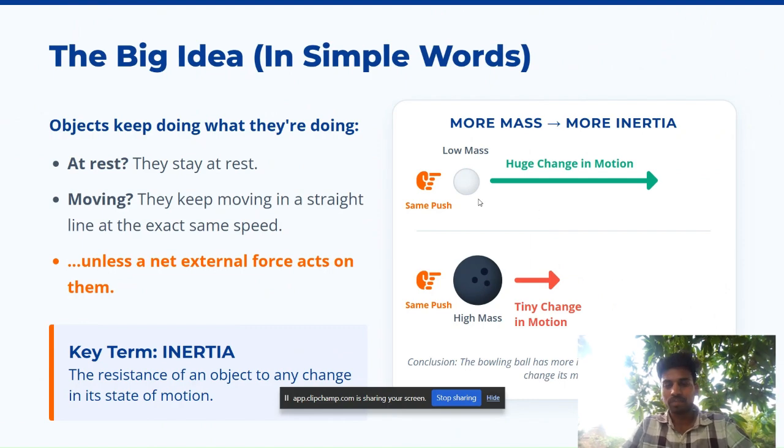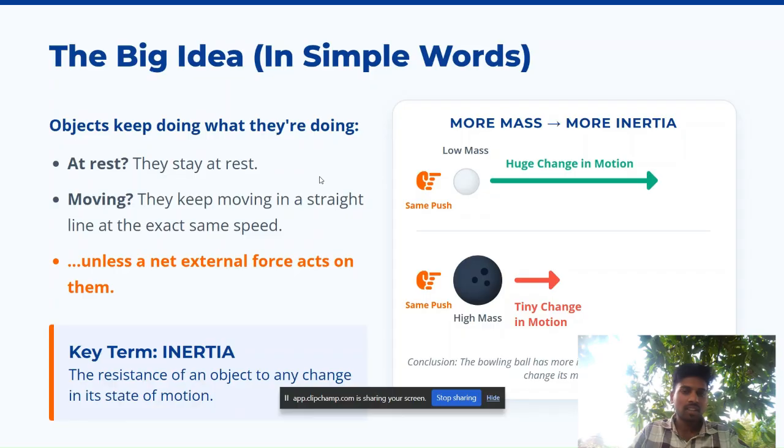So what is inertia? So before understanding inertia, first we will understand a simple fundamental logic. Okay. So if I have a ball that has low mass, low weight, okay, low weight. Let's suppose we take a 1 kg ball. Okay. If I push that ball, that will move a long distance, right? Because the mass is less. So the change in the position will be huge.